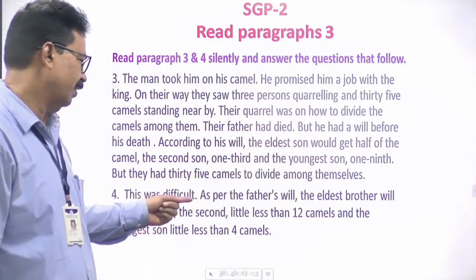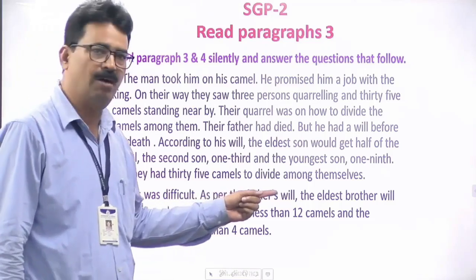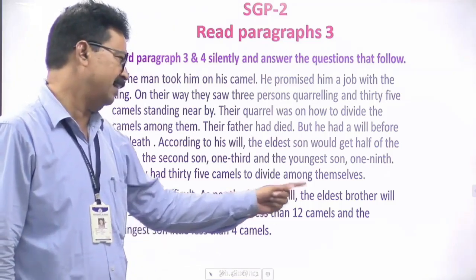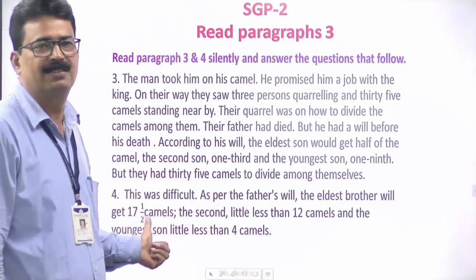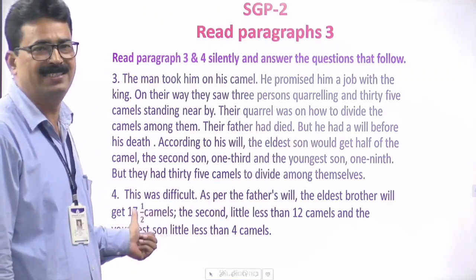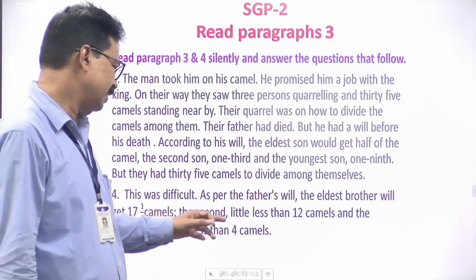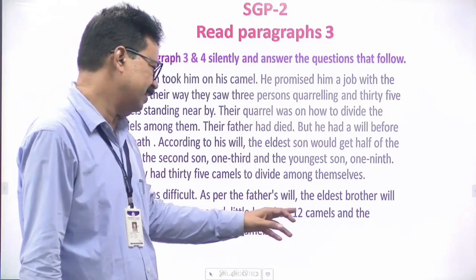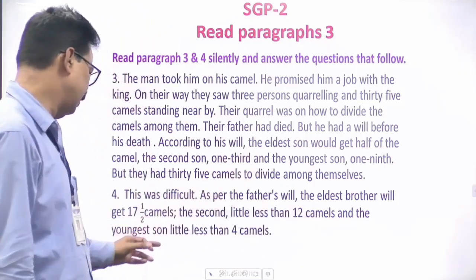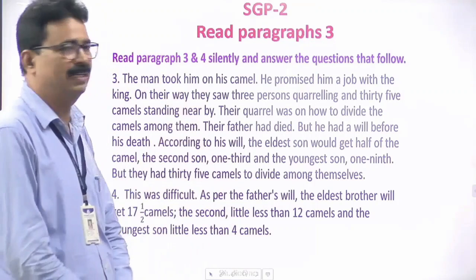This was difficult. As per the father's will, the eldest brother will get half of the camels, which means 17.5 camels. The second a little less than 12 camels and the youngest son a little less than 4 camels.